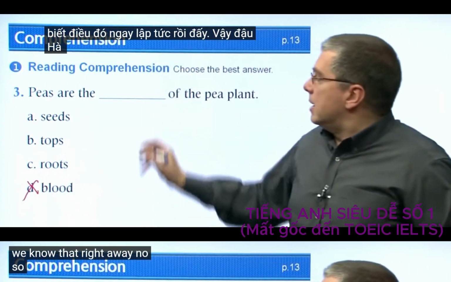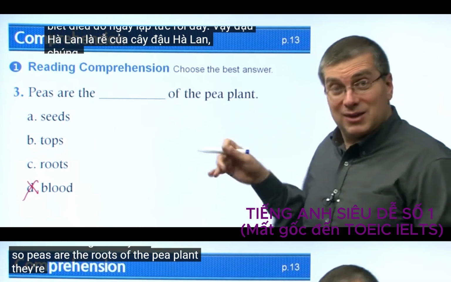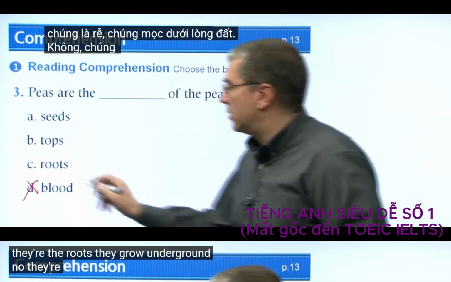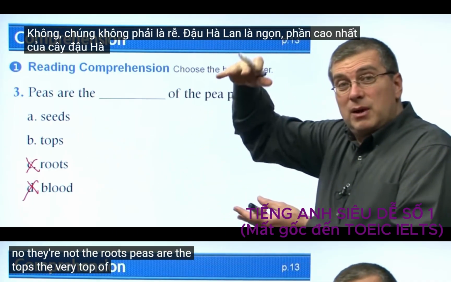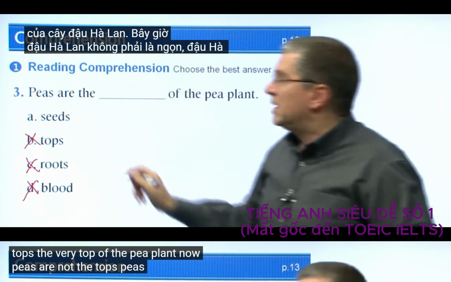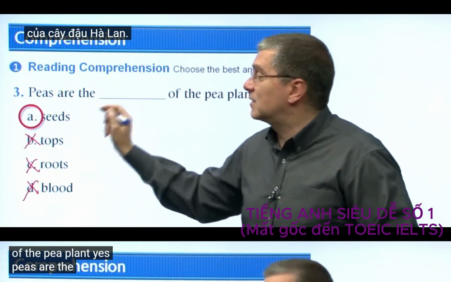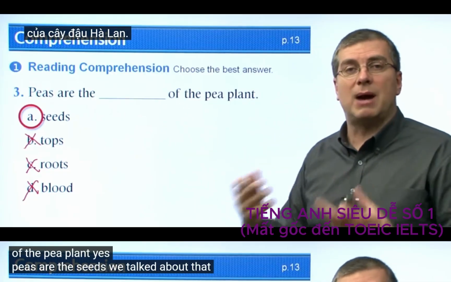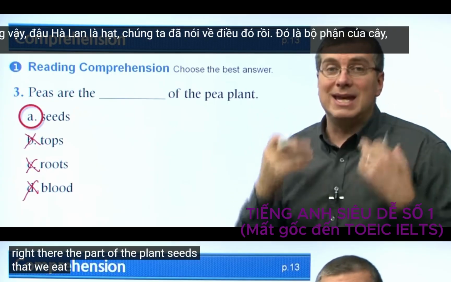No. So peas are the roots of the pea plant? They're the roots? They grow underground? No, they're not the roots. Peas are the tops, the very top of the pea plant? No, peas are not the tops. Peas are the seeds of the pea plant. Yes, peas are the seeds. We talked about that, right? They're the part of the plant seeds that we eat.